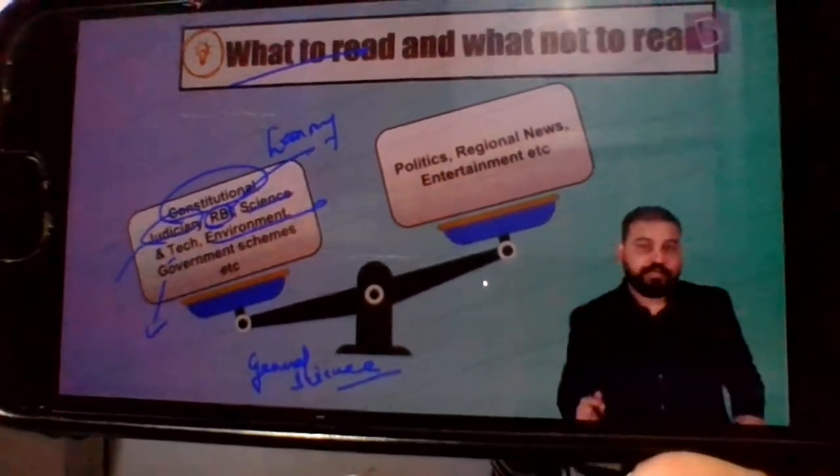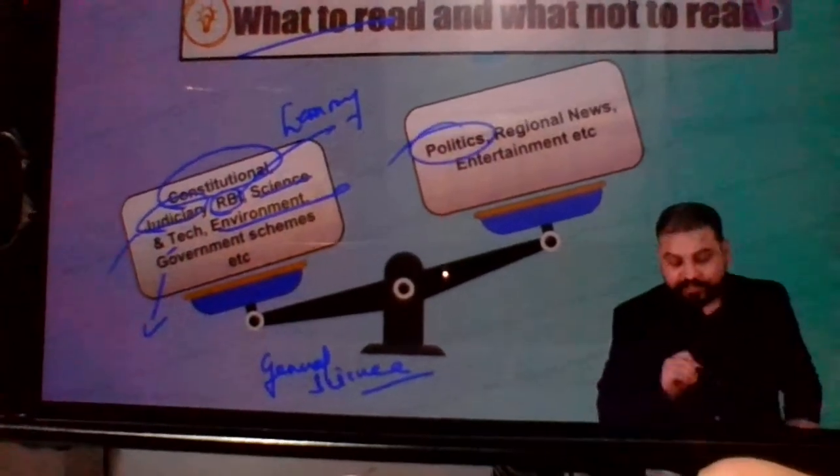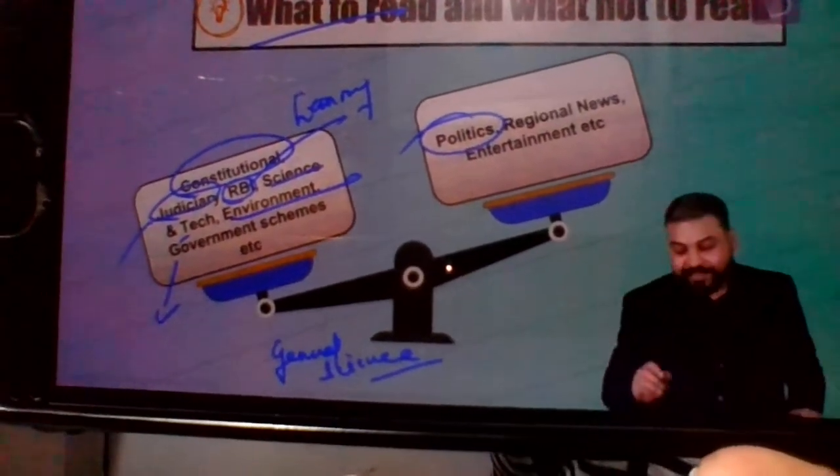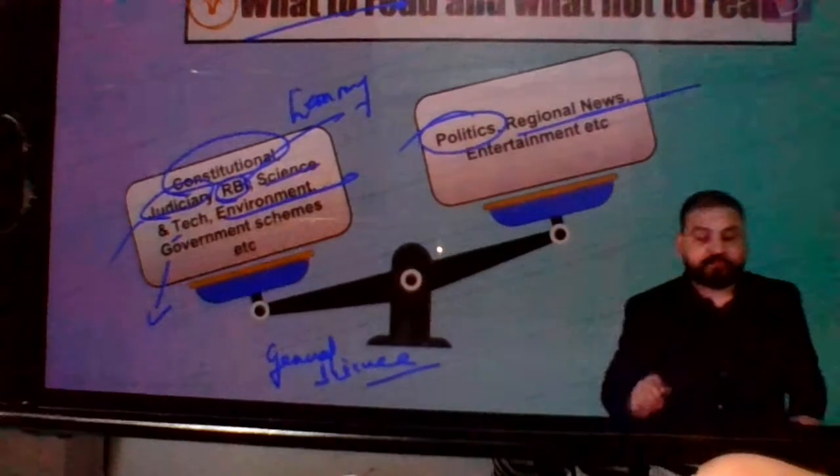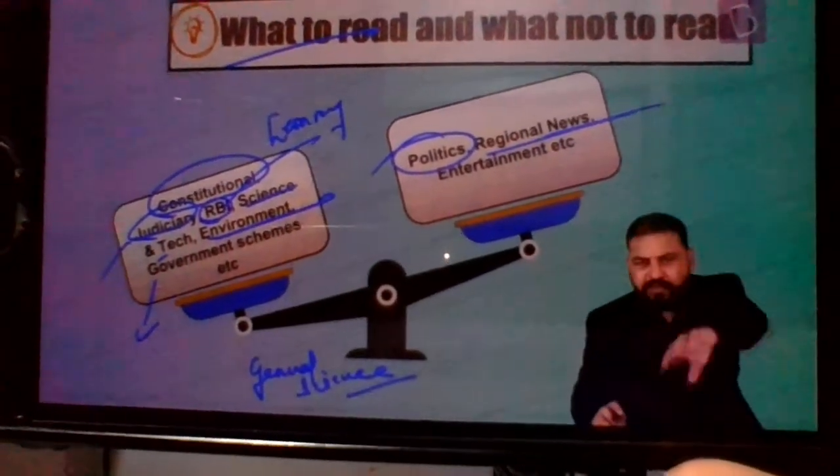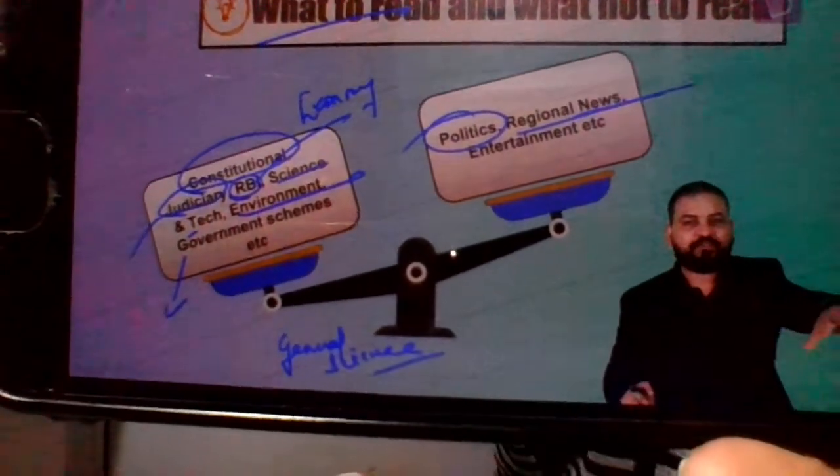What we can leave, we can easily leave the news related to politics. 99% of the time you can leave the news related to regional news. They would not be important. Give a cursory glance at them, but mostly they are not going to be asked.